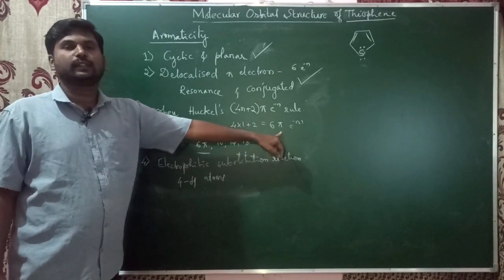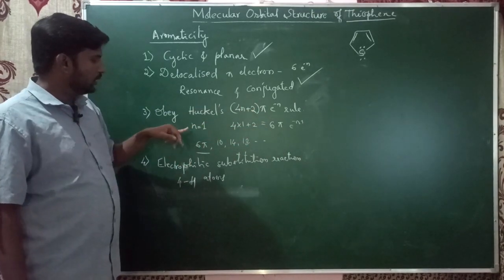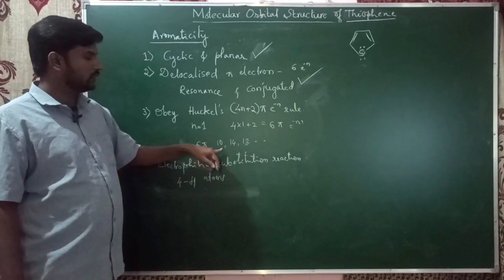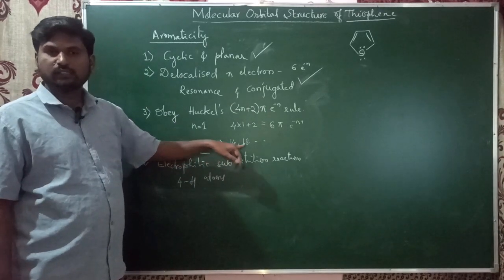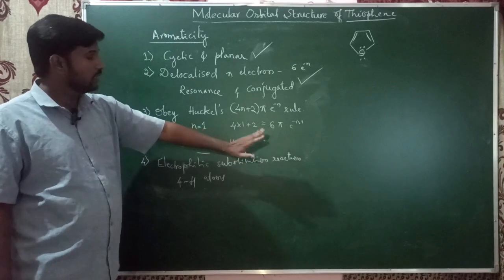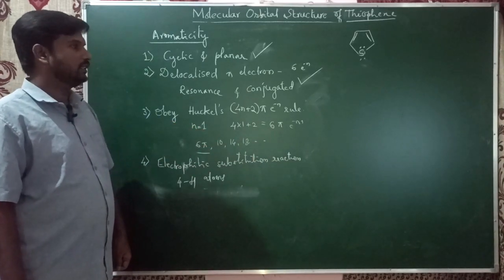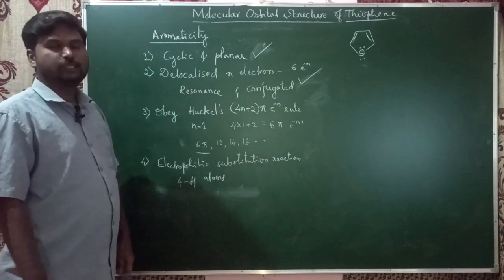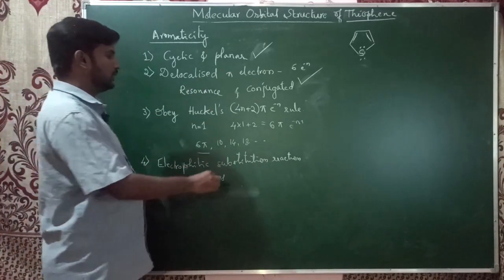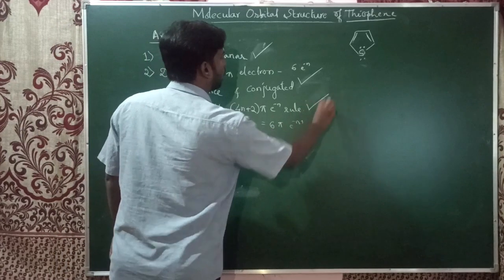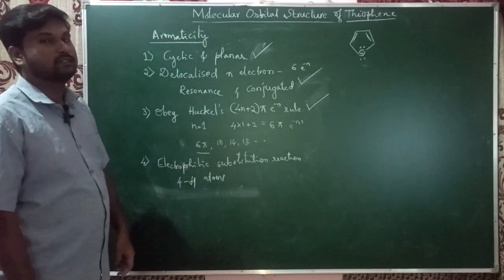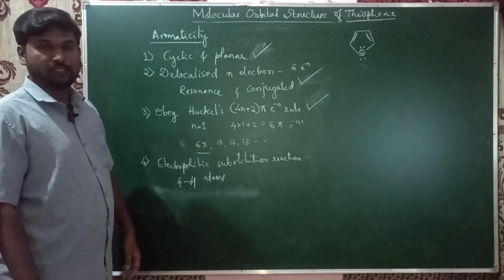So systems containing 6, 10, 14, 18 pi electrons, etc., are aromatic in nature. Here also it has 6 pi electrons, so Huckel's rule is obeyed, and it fulfills the third criteria also.